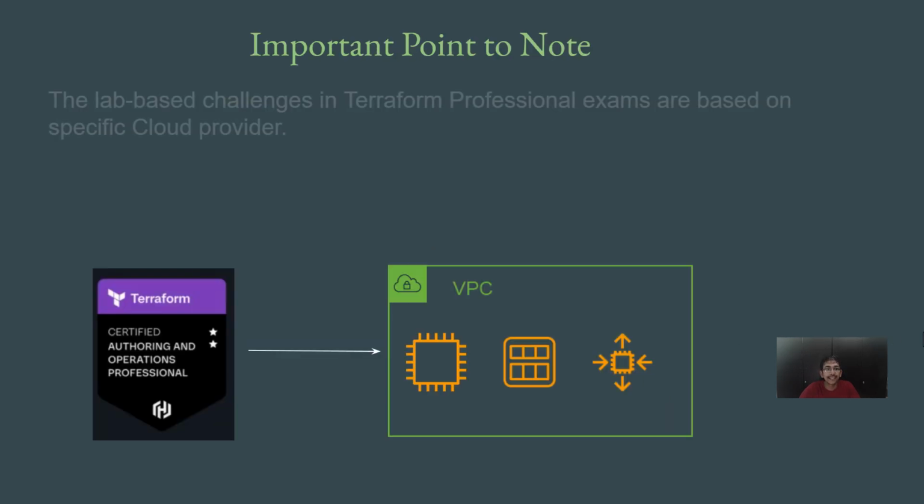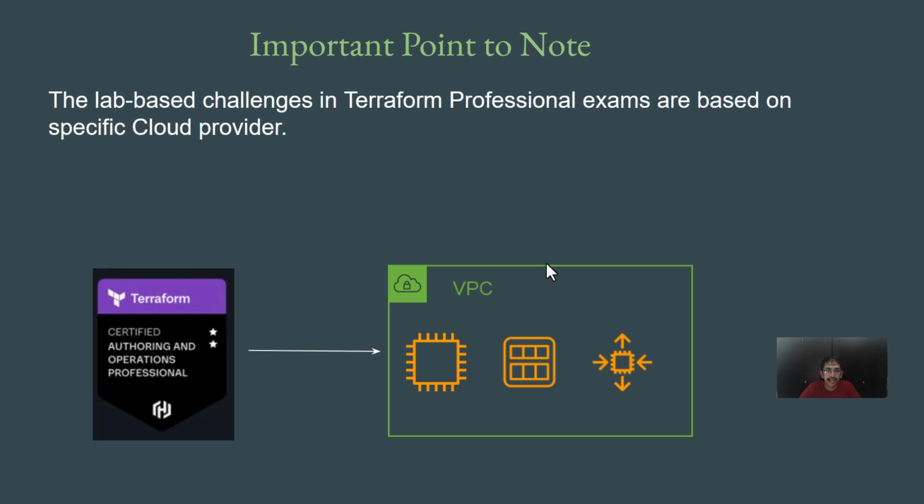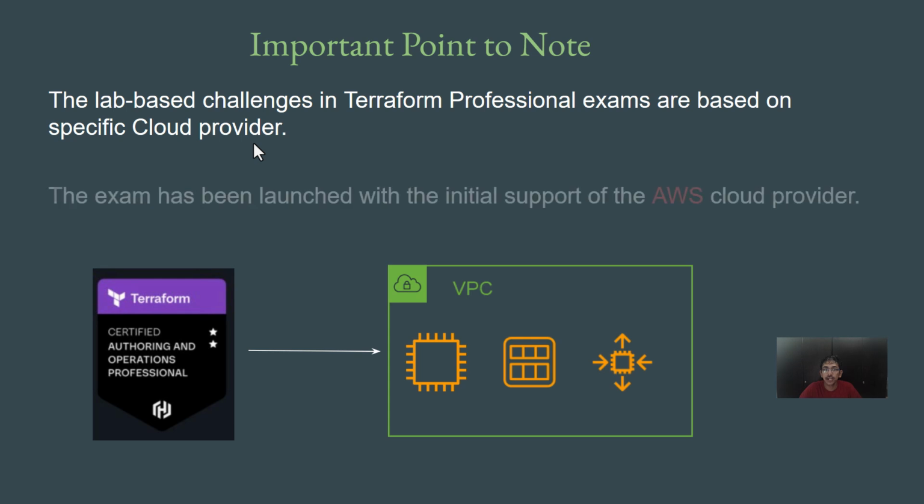This is where the next slide comes into the picture, which states that the lab-based challenges in these professional exams are based on a specific cloud provider. When the exam was initially launched, there was only one cloud provider supported, which is AWS. So all of the challenges that you will see as part of the exams will be based on the AWS cloud provider. It is expected that in the near future, you will have support for other cloud providers as well, for example, Azure and GCP. But at this stage, AWS is the one that is available.